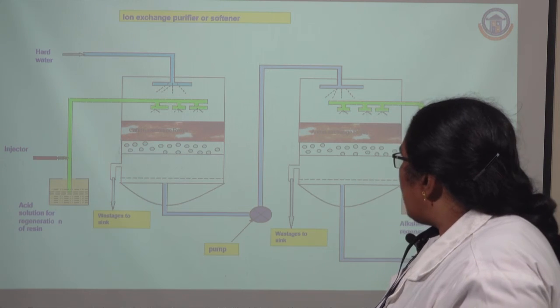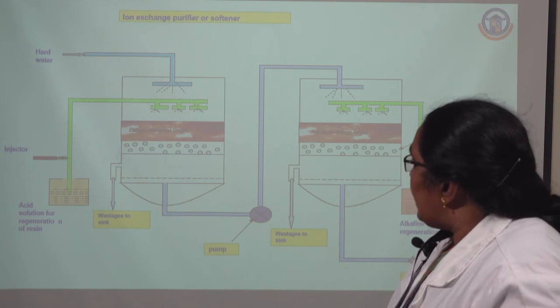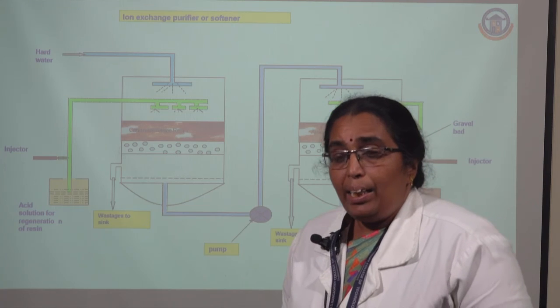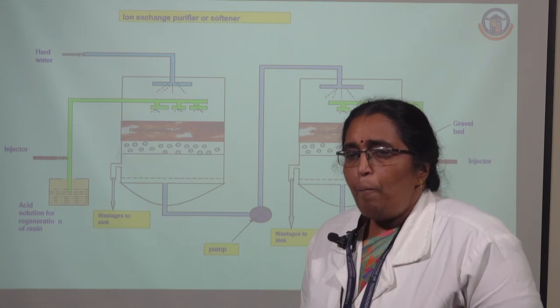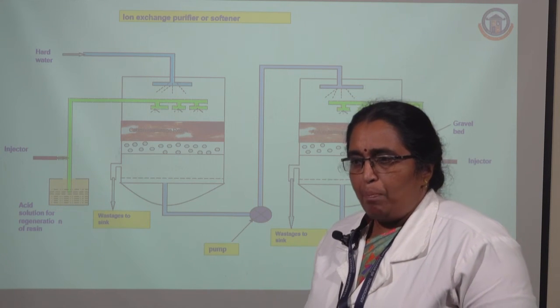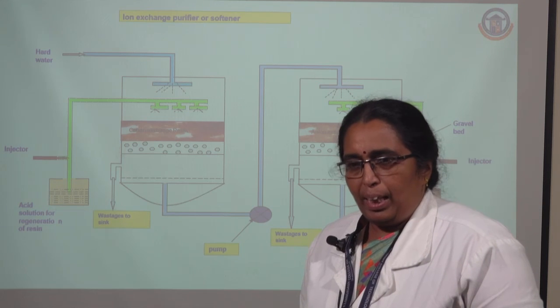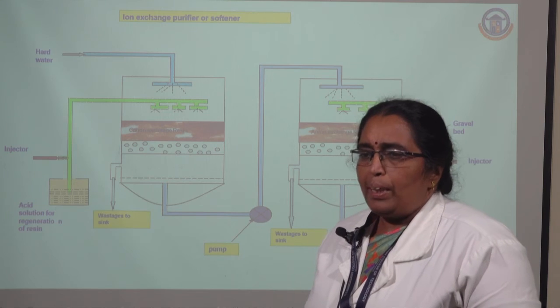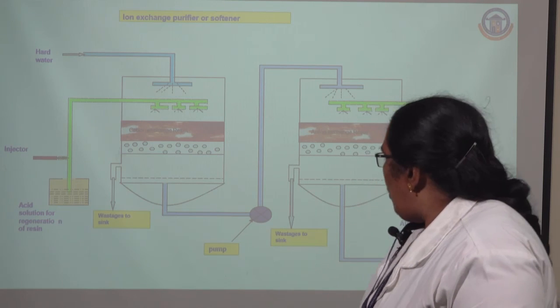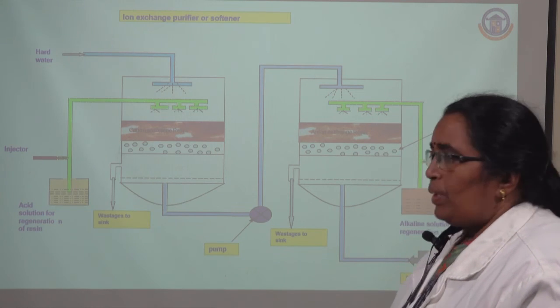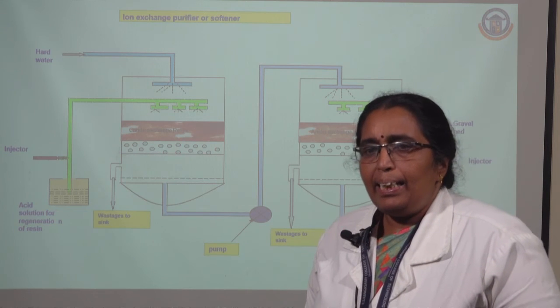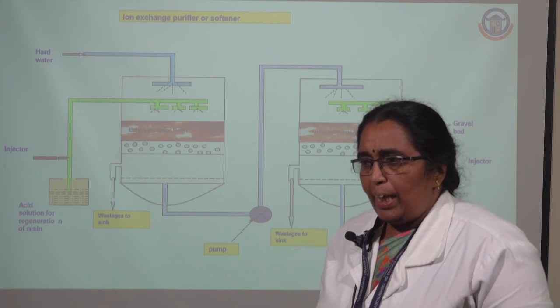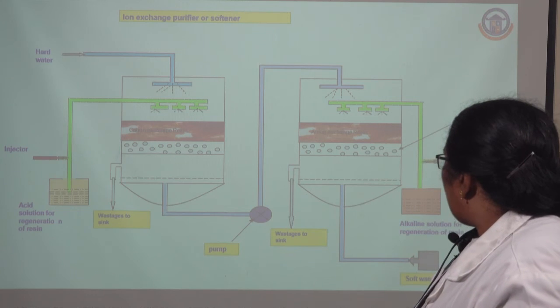Now the water is allowed to pass through the second column, which is filled with anion exchange resin. Here the OH of the resin is replaced with the negative ions like chloride, sulfate, phosphate and other ions dissolved in the water. Now you can see that the water which comes out from the second exchanger contains only H plus and OH minus.